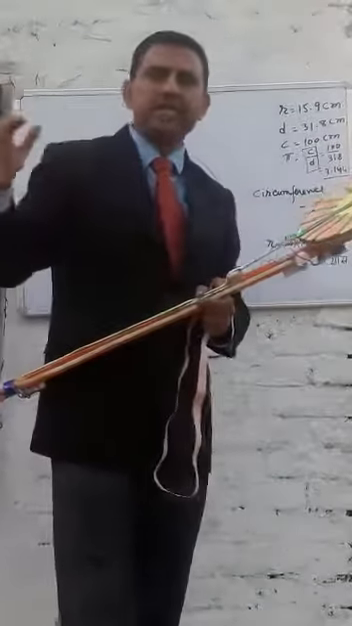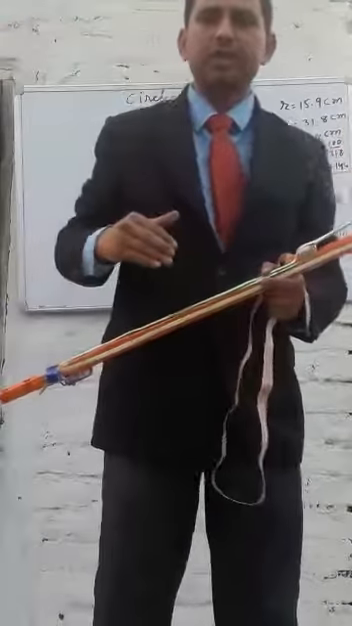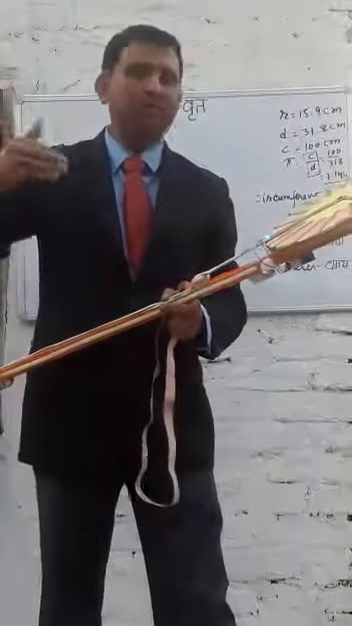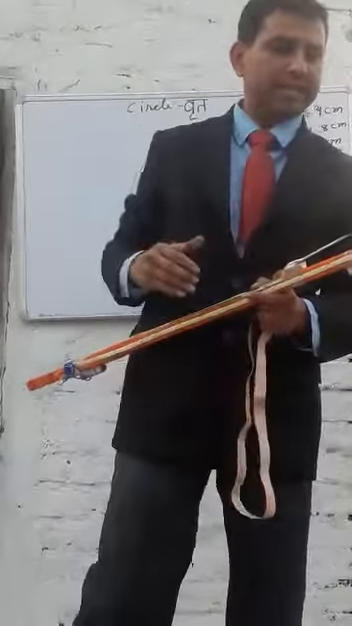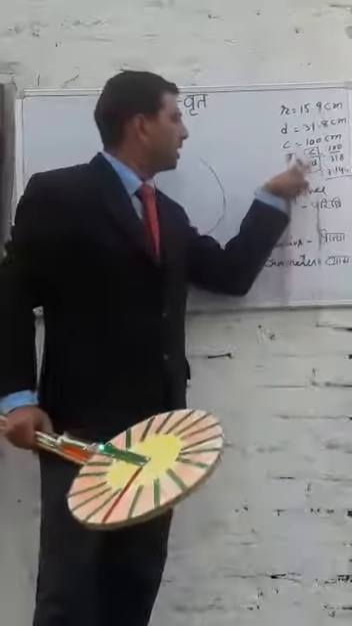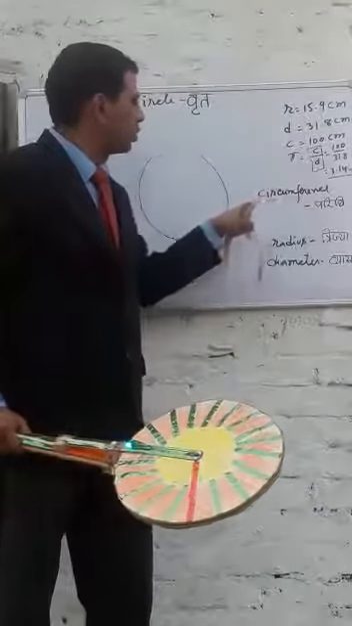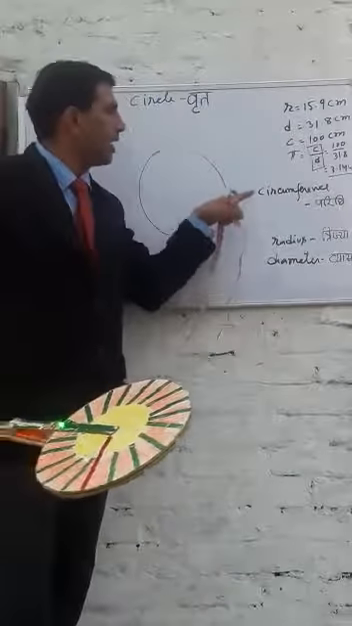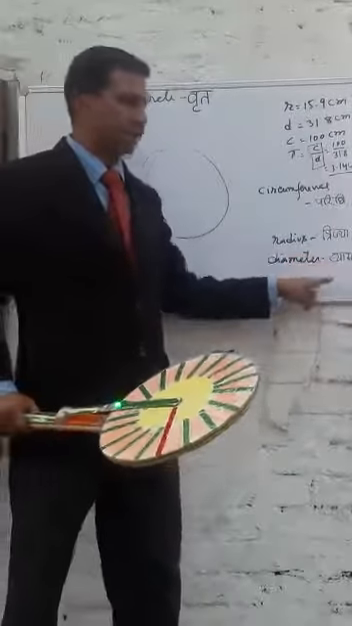Pi itself is an irrational number. There is a lot of discussion going on, and we will have a lot of information about pi in higher classes. But at your level, just remember C divided by D. C is your circumference, that is paridhi, and D is the diameter, the vyas.